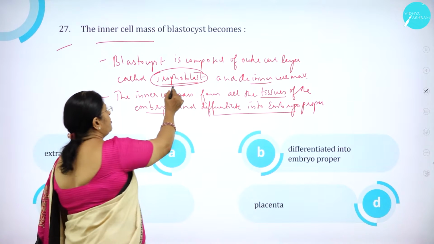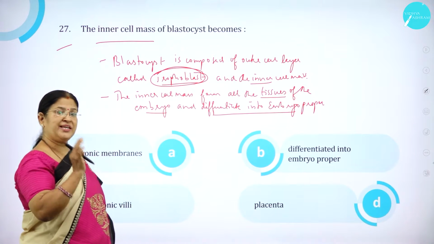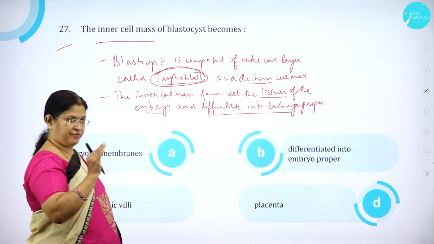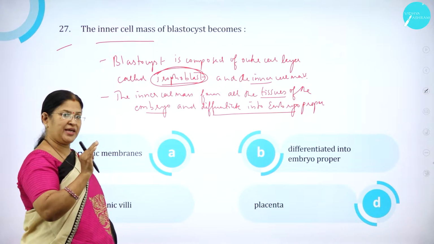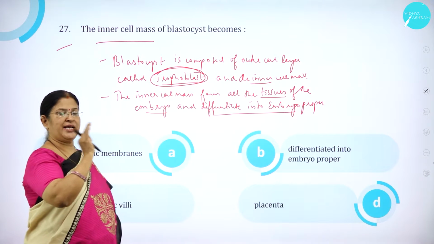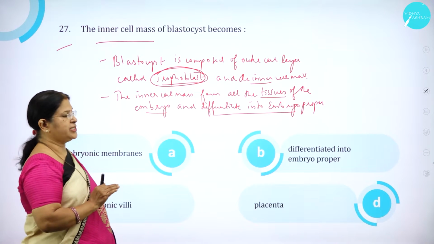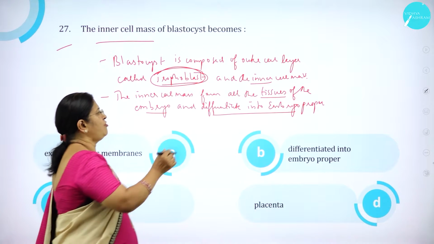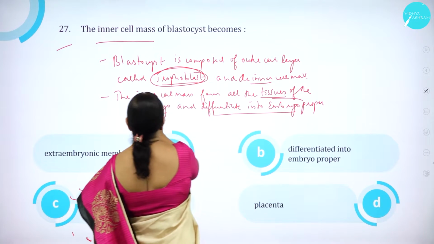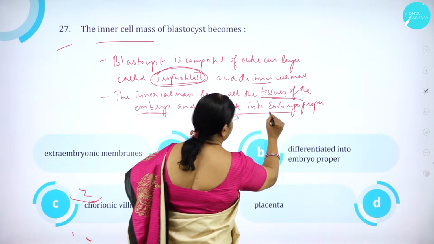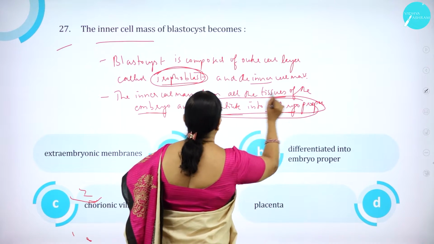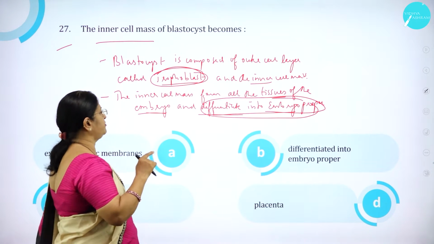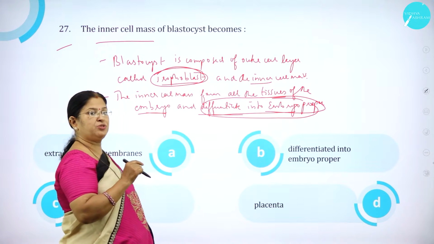And this trophoblast helps in implantation, the attachment of the blastocyst to the endometrium wall. And the inner cell mass forms all the tissues of the embryo. It differentiates into what?